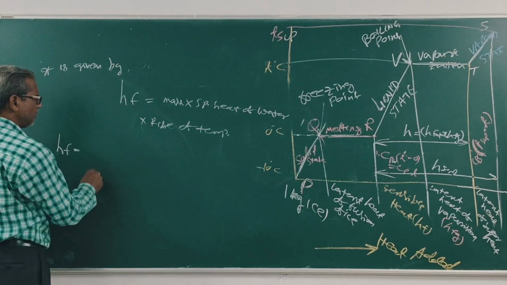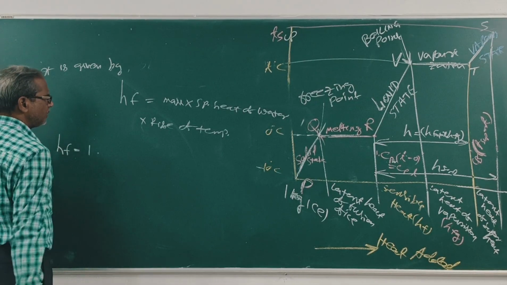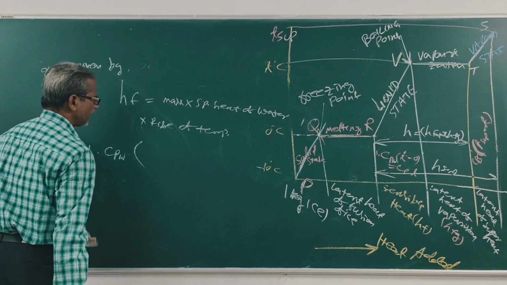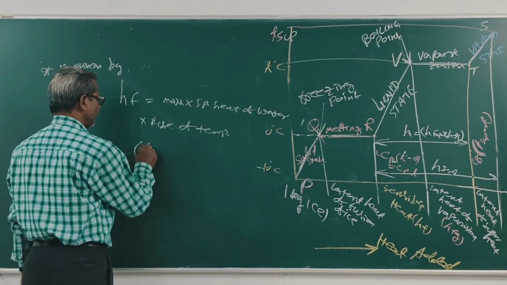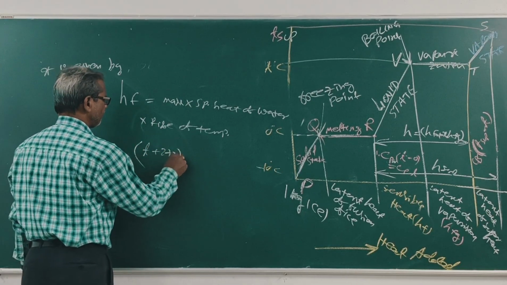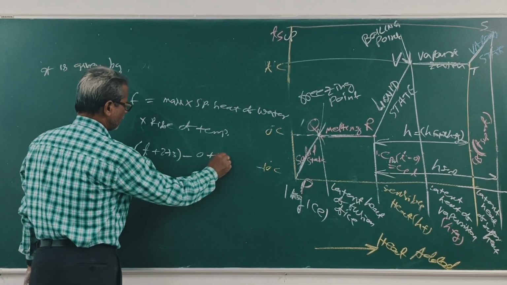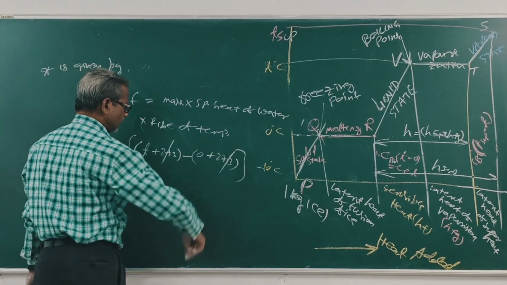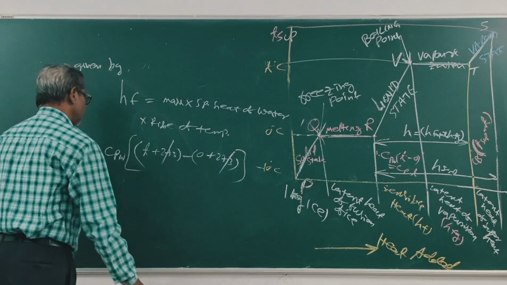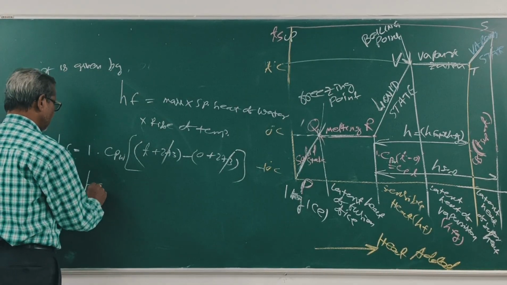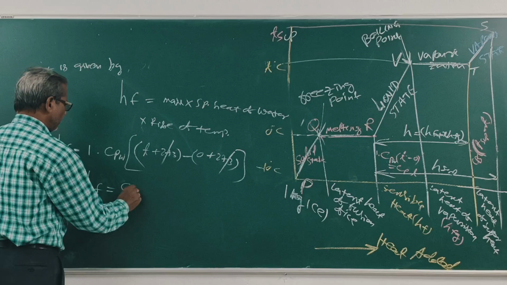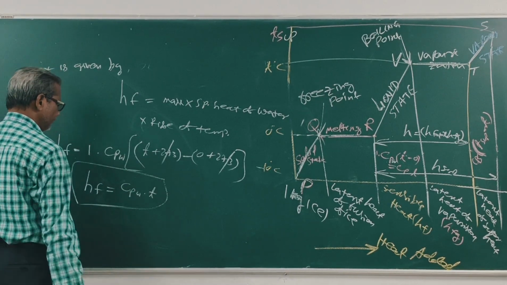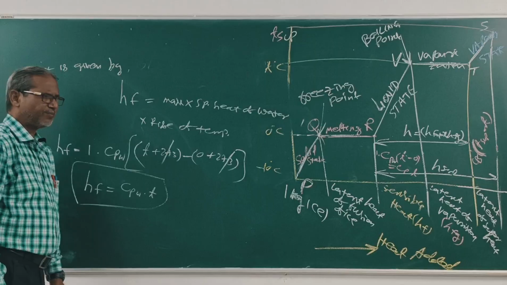So hf is equal to, what is mass? 1 kg. Specific heat of water Cpw, rise of temperature T plus 273 minus 0 plus 273, the 273 cancels out. So hf is equal to Cpw into T. Clear?